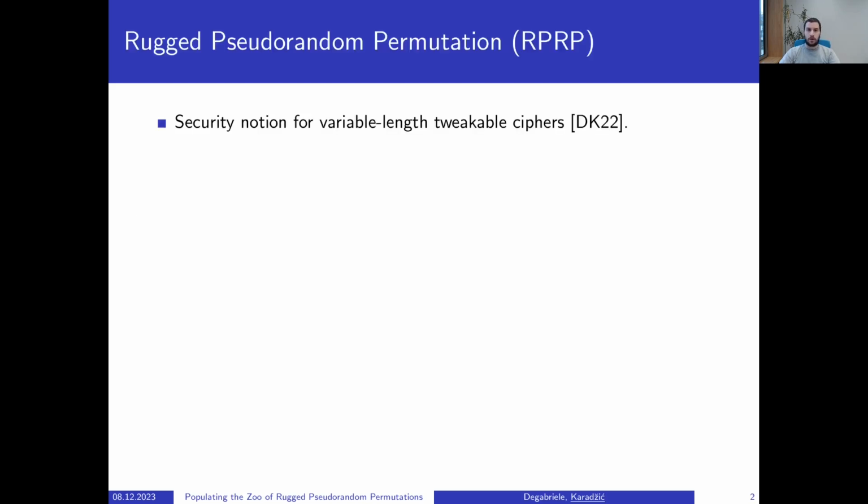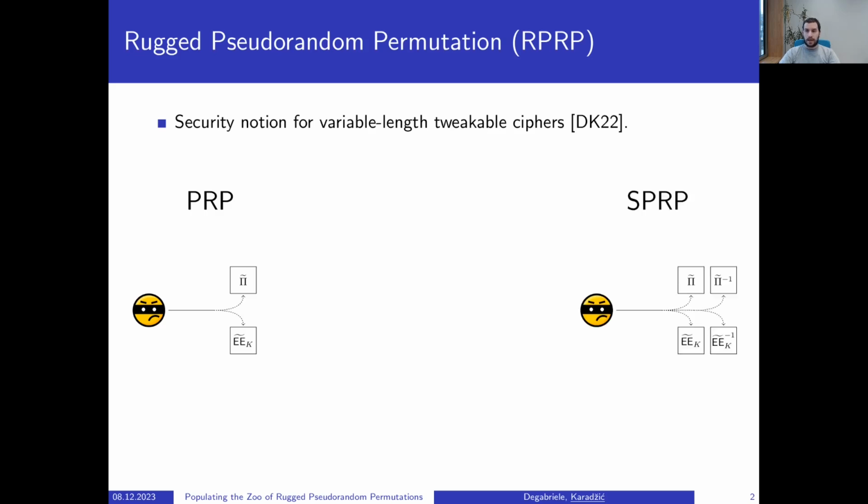A racket pseudo-random permutation, or RPRP for short, is a security notion for variable length tweakable ciphers that we introduced at last year's Crypto. For variable length tweakable ciphers, there are two standard notions. The first one being the PRP notion, where the adversary has full access to the enciphering algorithm, and the other being the SPRP notion, where the adversary has full access to both enciphering and deciphering algorithms. And by the way, with PRP and SPRP, I denote here the two tweakable versions of the notions.